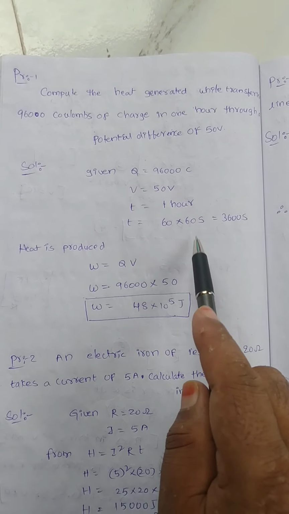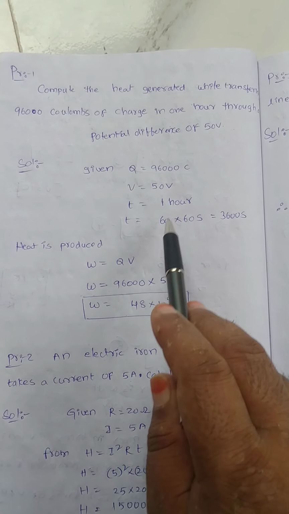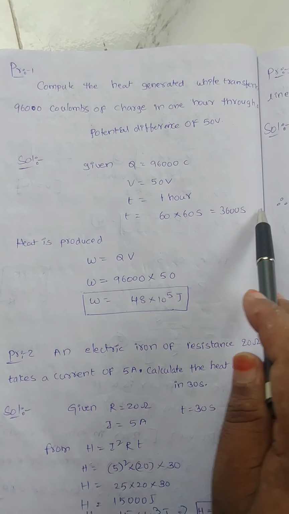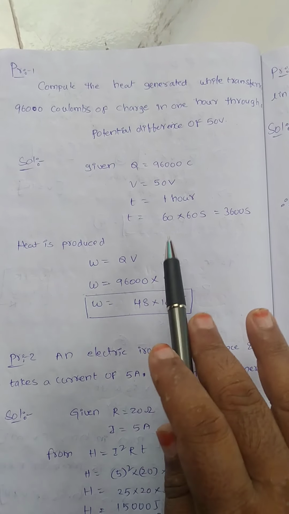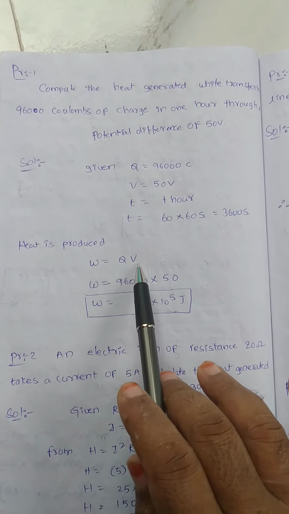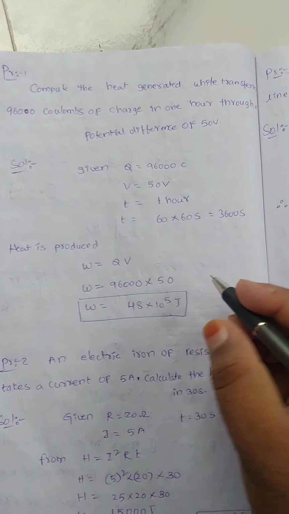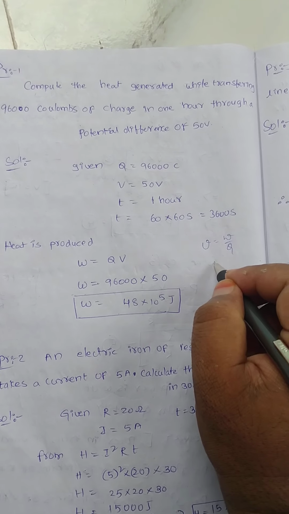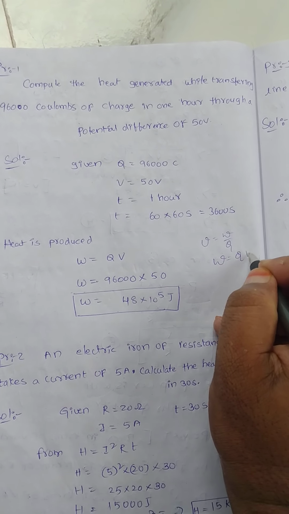I will convert this into seconds. 1 hour means 60 minutes, and 1 minute equals 60 seconds. 60 into 60 seconds, 3600 seconds. Now heat produced is W equal to QV. Why? Because V equal to W by Q, then W equal to Q into V.